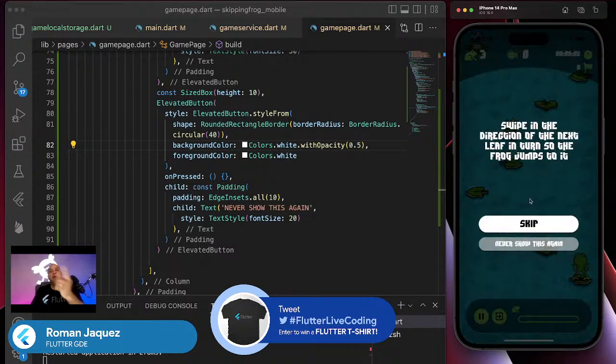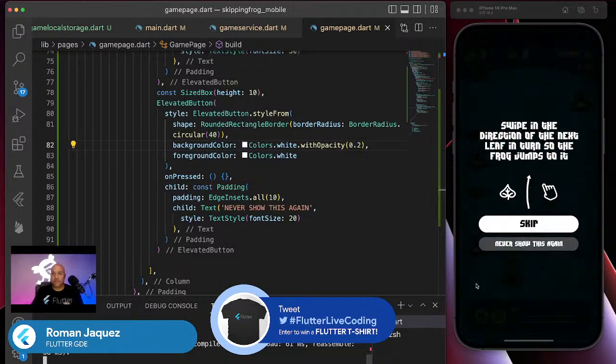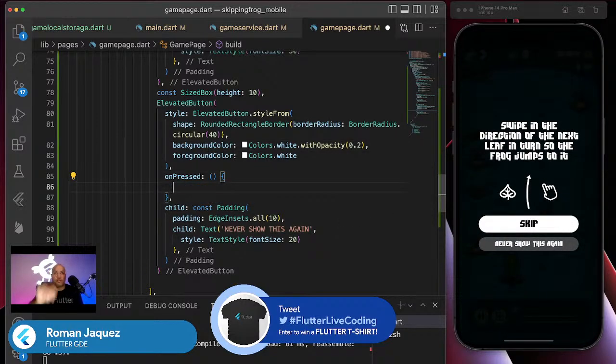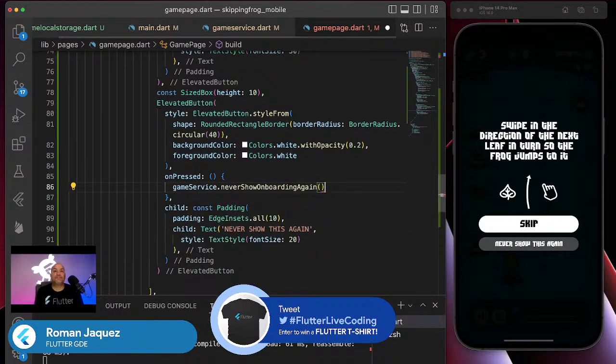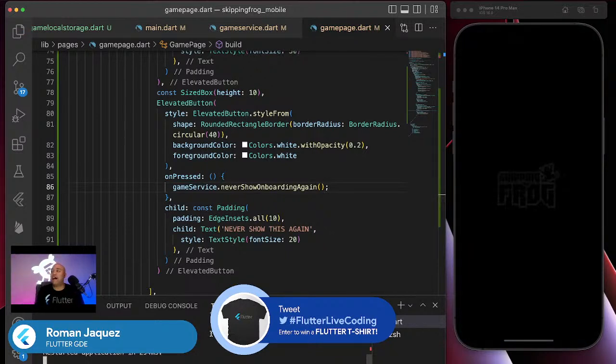There it is. You see, the images are gonna show eventually. Yeah, this is way lower. So it's like 2 or something like that. Yeah, that's the one. And then the images show. Now for the game service: never show onboarding again. Now let's do it. Now I have the onboarding.